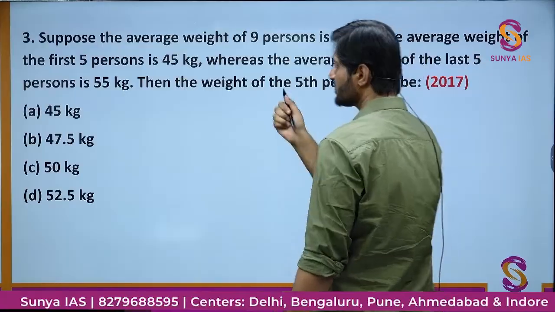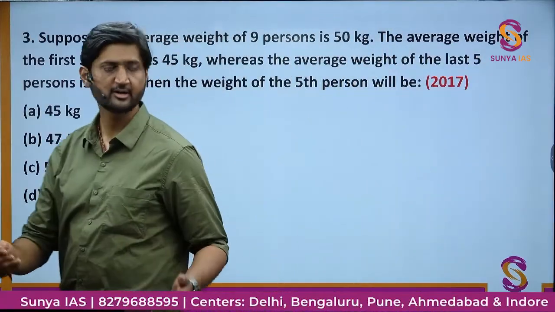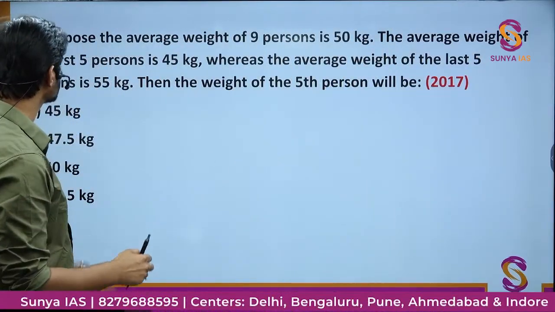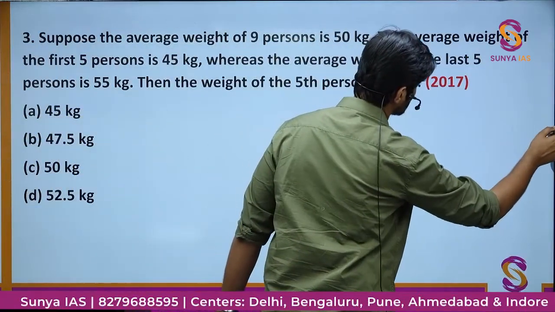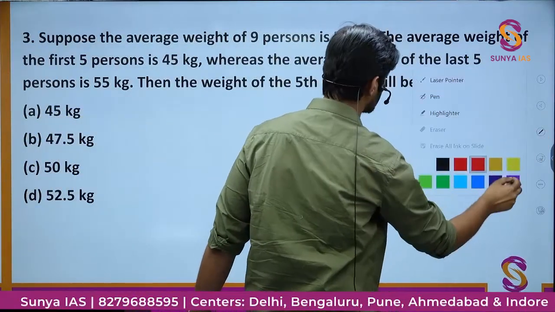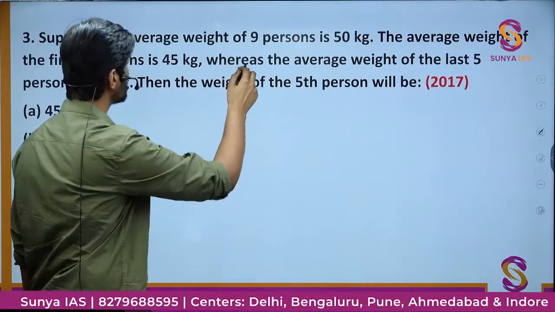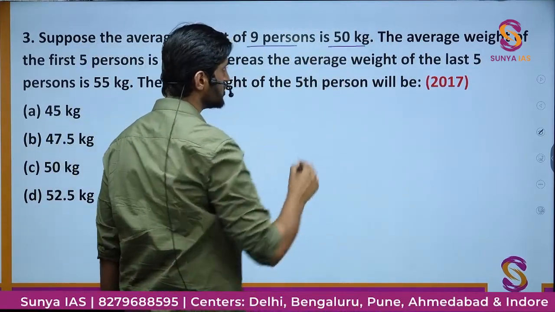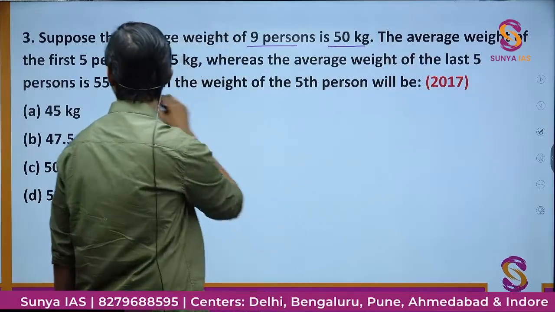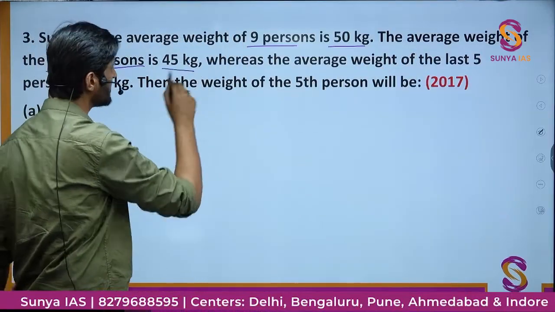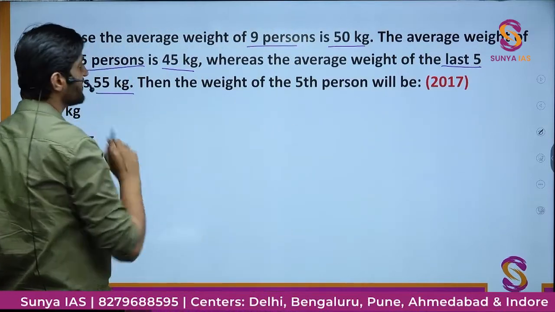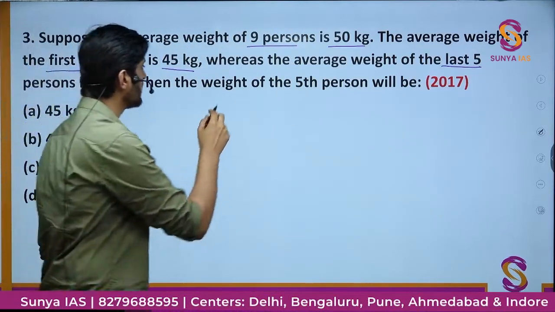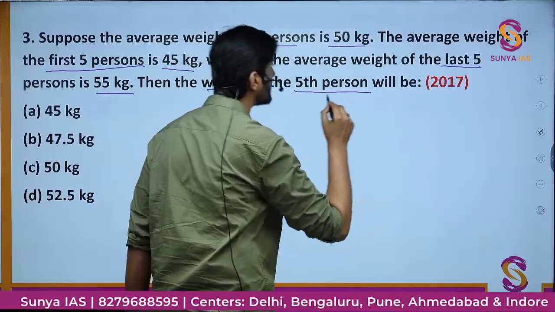Okay, so this is the third question. Let us read it. Suppose the average weight of 9 persons is 50 kg. The average weight of the first 5 persons is 45 kg, and the average weight of the last 5 persons is 55 kg. Then what will be the weight of the 5th person is the question.